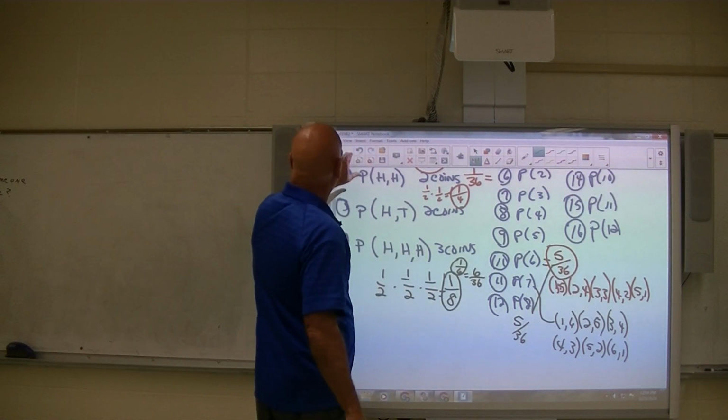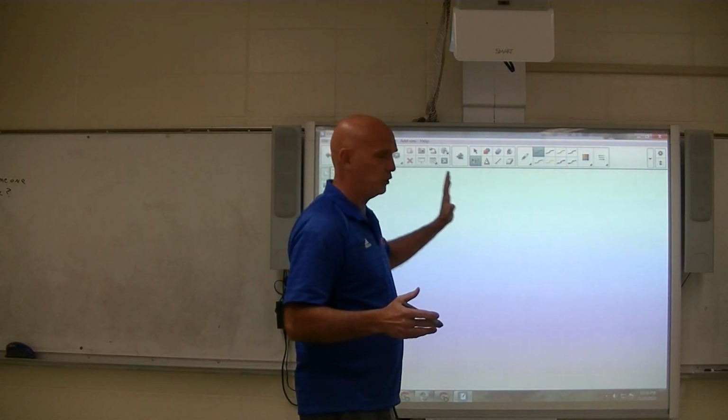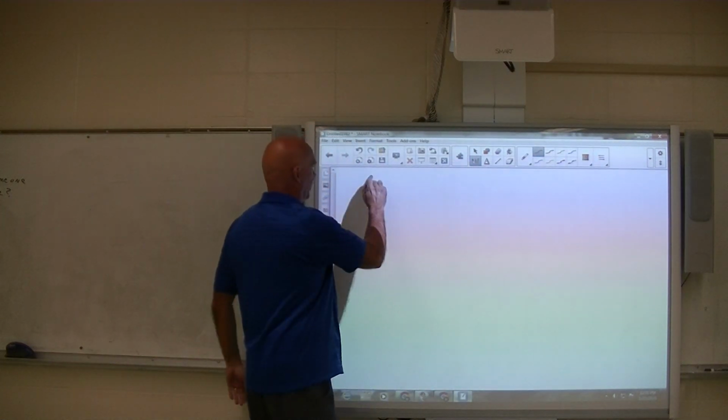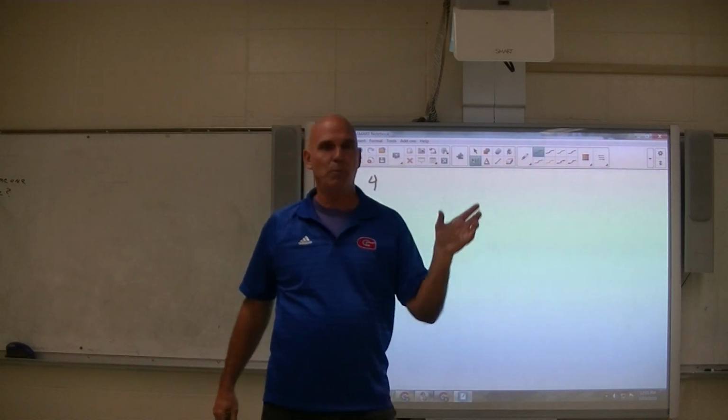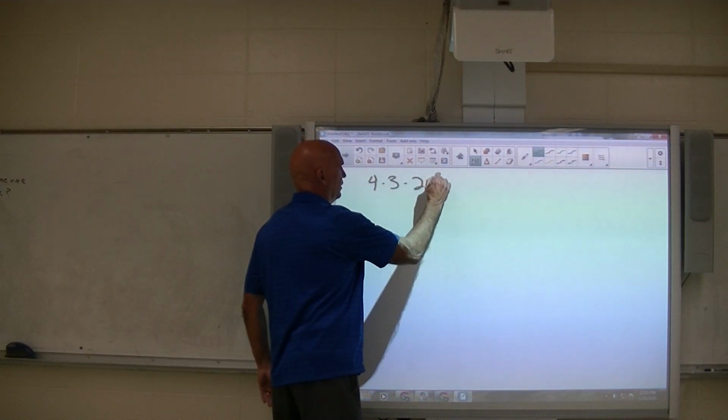Okay, the thought for today is permutations. We've talked about permutations a little bit before when we were talking about the fundamental counting principle, which is how do you count stuff, and we talked about putting books on a shelf. So if I had 4 books on a shelf, how many different ways could I arrange those books? And what we said was, if you got the first spot on the shelf, there's 4 choices for that. And once you choose one of the books to put on the shelf there, then the one next to it, you got 3 choices to put there, right? And so you multiply them, and then there's 2 choices, and there's 1 choice.